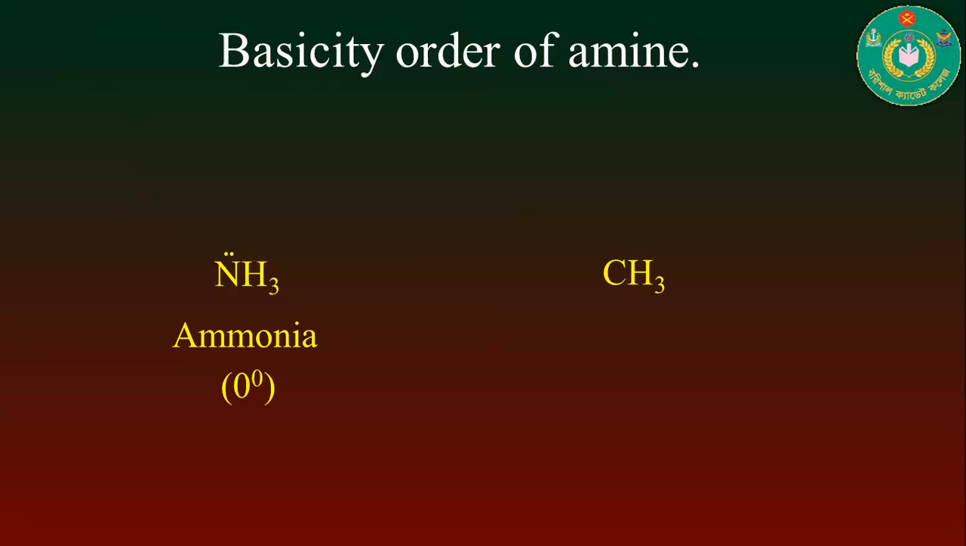Now we have to explain other compounds. Here is the example of a primary amine. It is the primary amine or 1-degree amine, and the IUPAC name is aminomethane, and the general name is methylamine. Here you can see that this compound contains only one alkyl group, that is the methyl group. That's why it is called a primary or 1-degree amine.